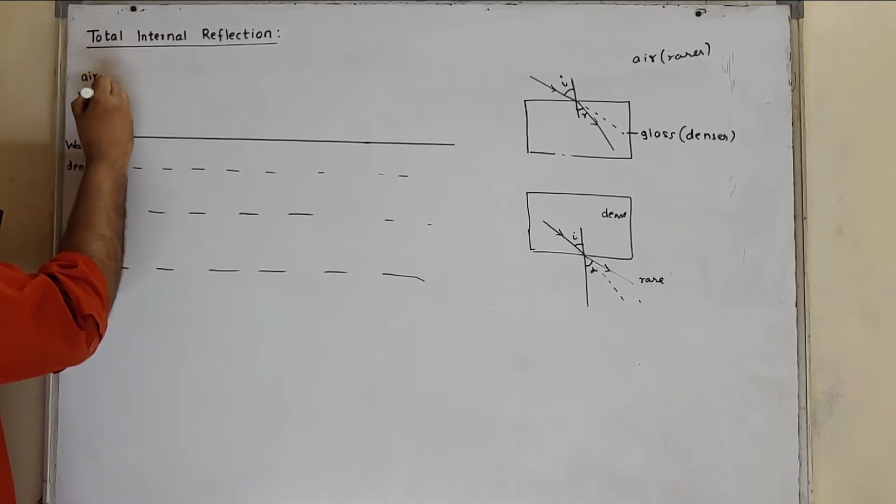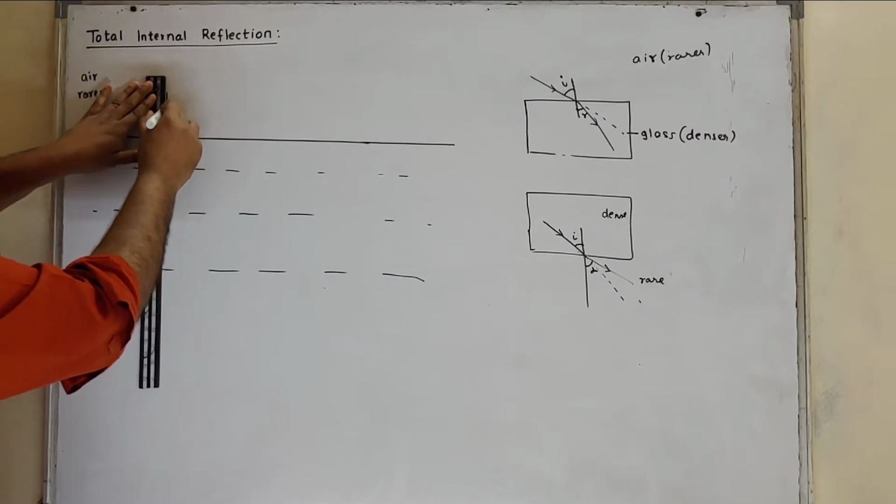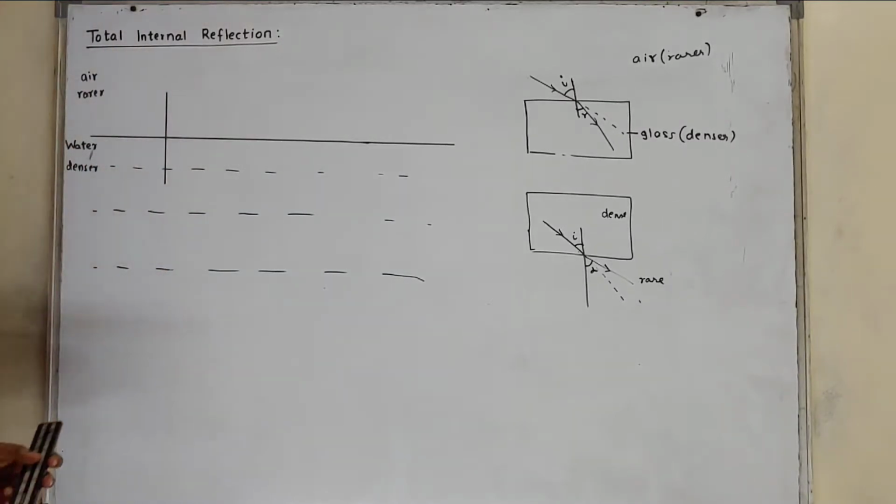Air is a rarer medium. This is the normal. Now here is the light source.